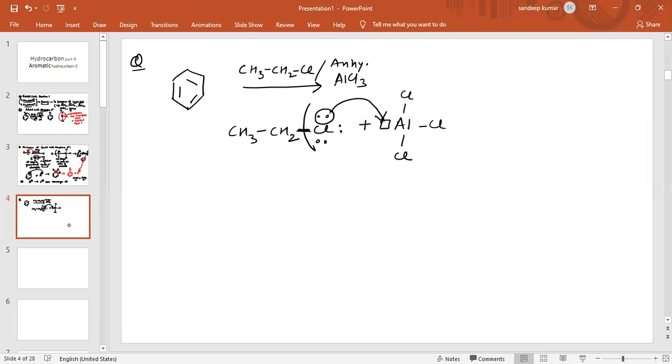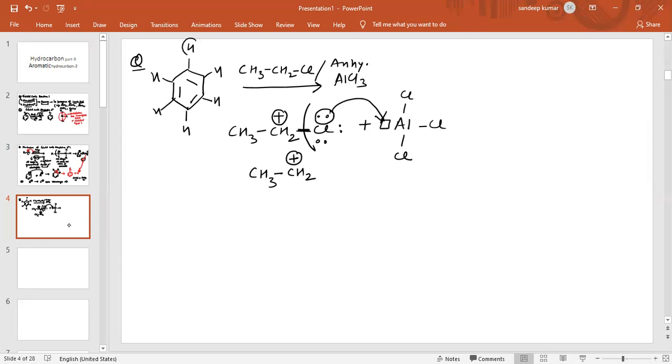So the carbocation obtained has a positive charge on this carbon atom, so the carbocation generated is CH3CH2+. Now on each position of the carbon atom there is hydrogen.